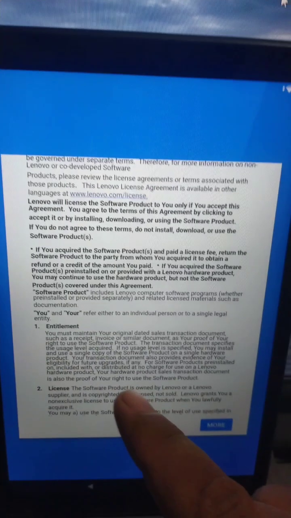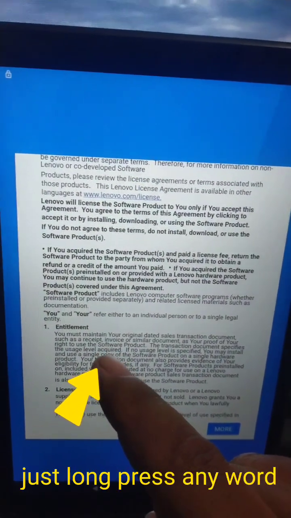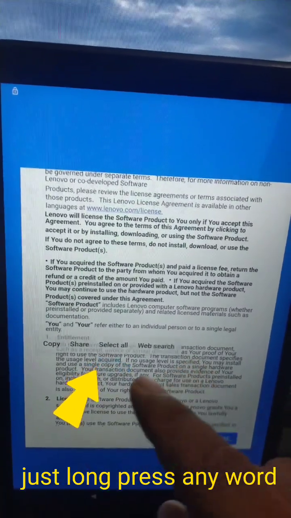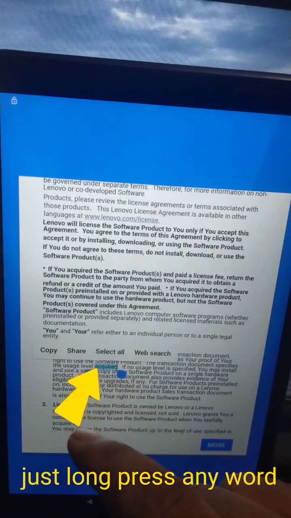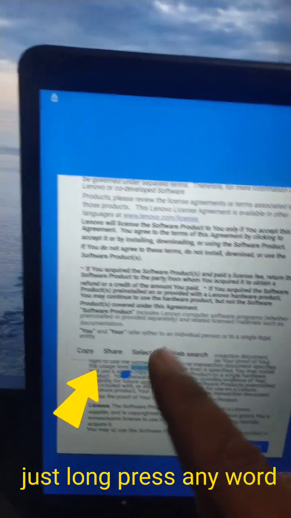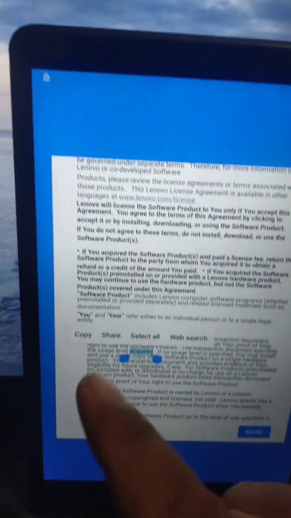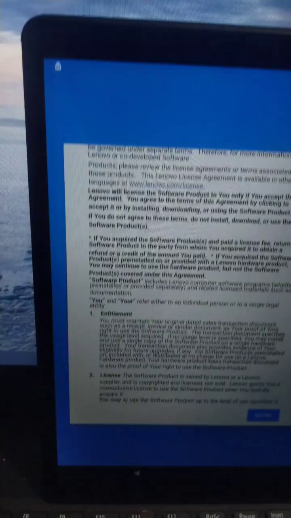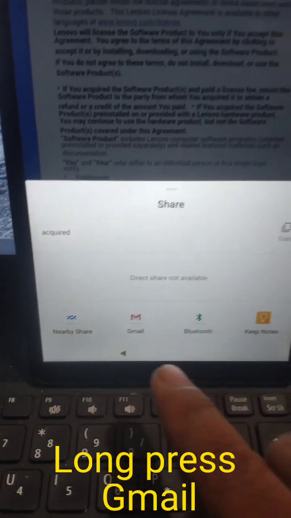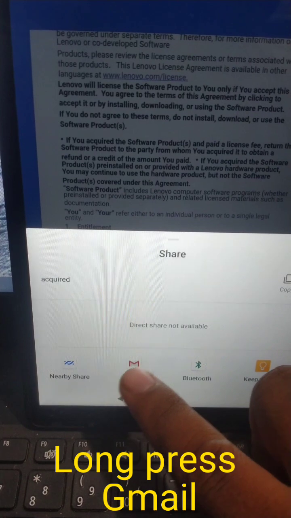Then click the word software. Long press. Click it. The word software. Any word. Pwede instead software acquired. Okay. Again, long press anything. Then click share. Then you will be able to see the word Gmail. Long press the Gmail.